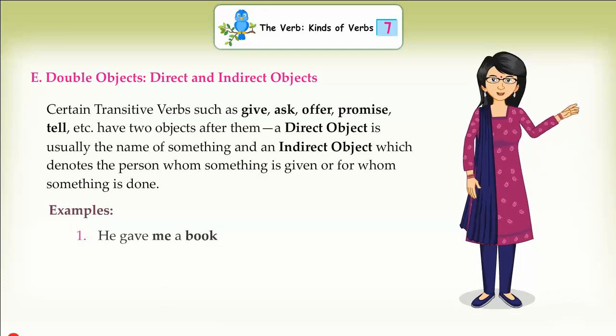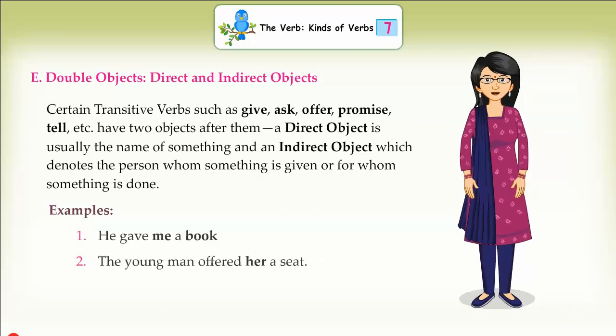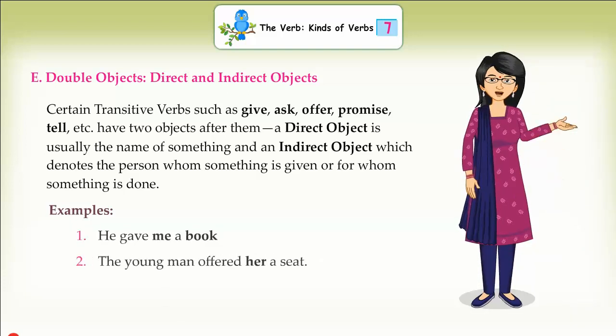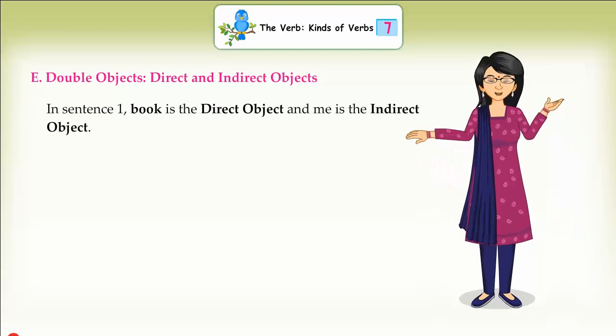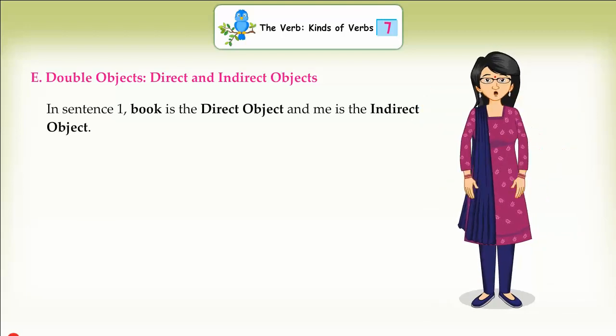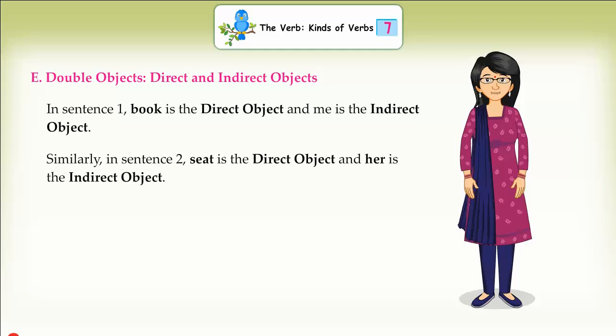Examples: 1. He gave me a book. 2. The young man offered her a seat. In sentence 1, book is the direct object and me is the indirect object. Similarly, in sentence 2, seat is the direct object and her is the indirect object.